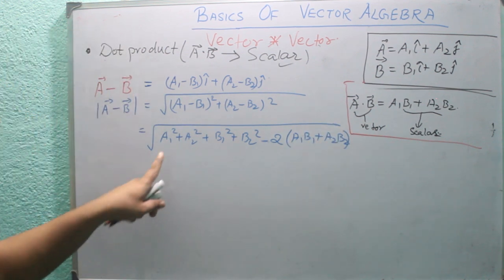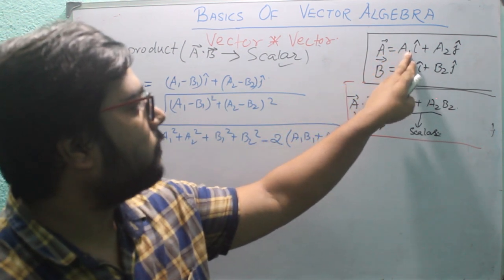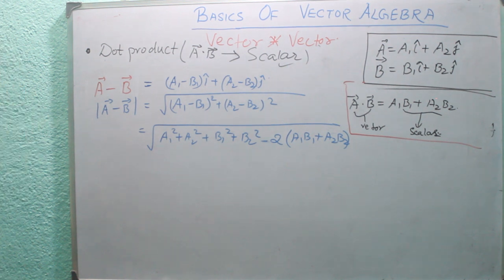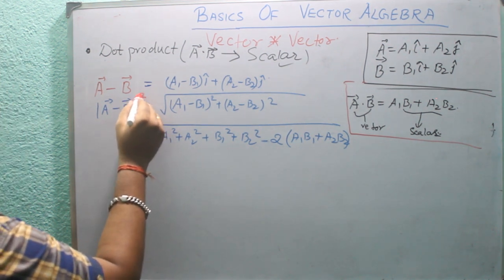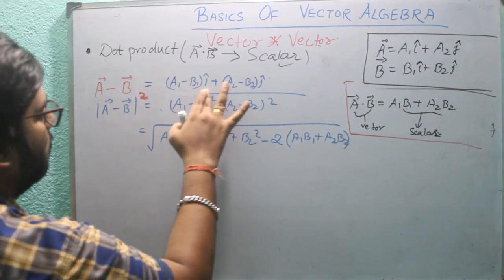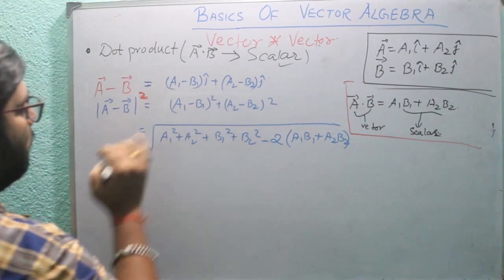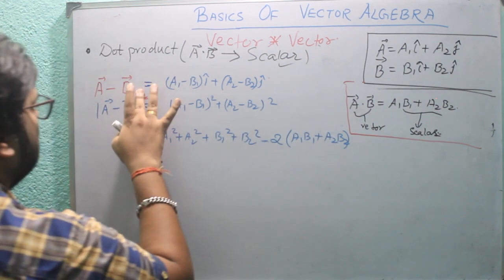Just remember, what is the magnitude of the A vector? It is under root of A1 square plus A2 square. If I square both sides, then this under root will vanish and this under root will vanish.